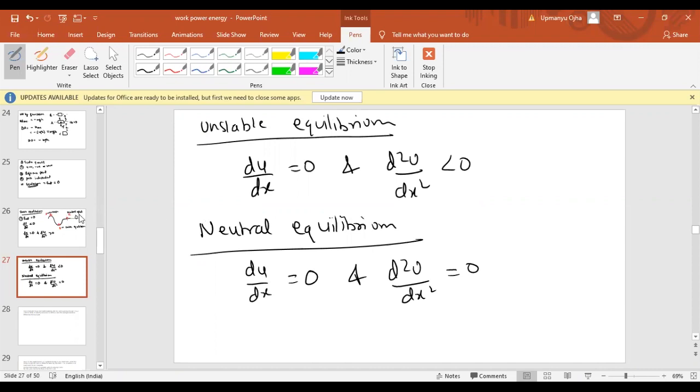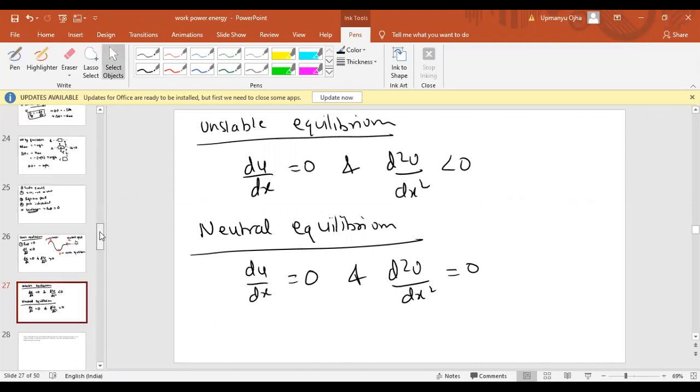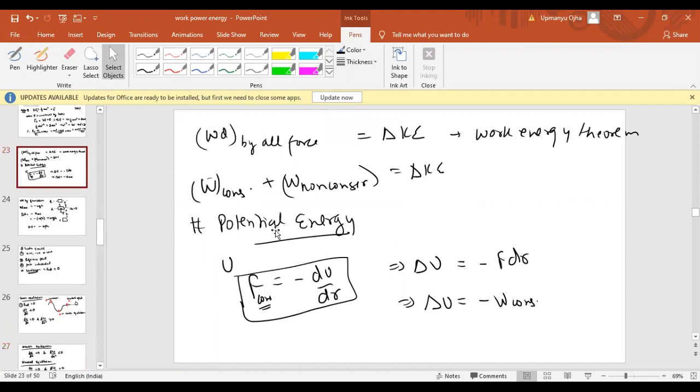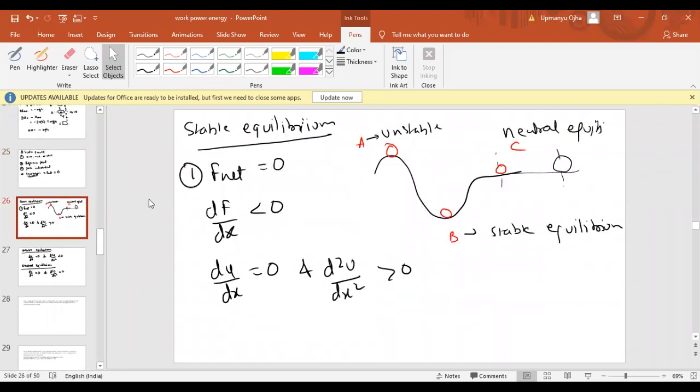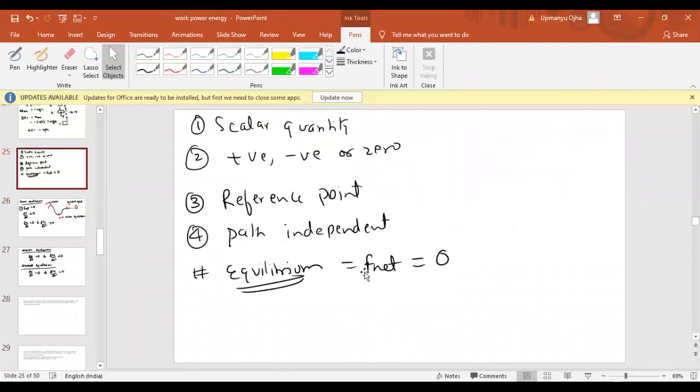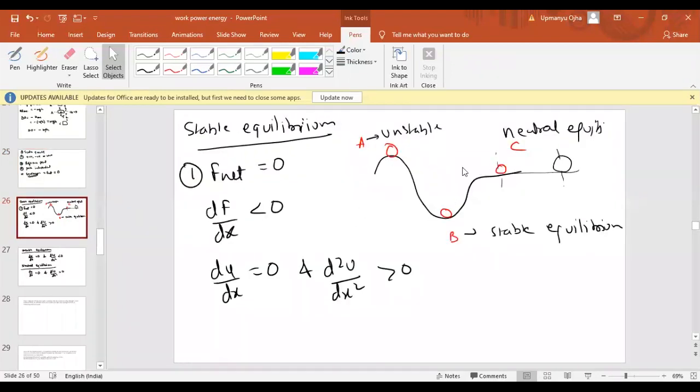Okay, fine. So the important point here was that the conservative force would be equal to minus dU by dr, where U is the potential energy and r is the position. So if we differentiate U with respect to r, we'll get the force there. Okay, then we are using this concept that equilibrium means net force would be equal to zero. There are three types of equilibrium: stable, unstable, and neutral.